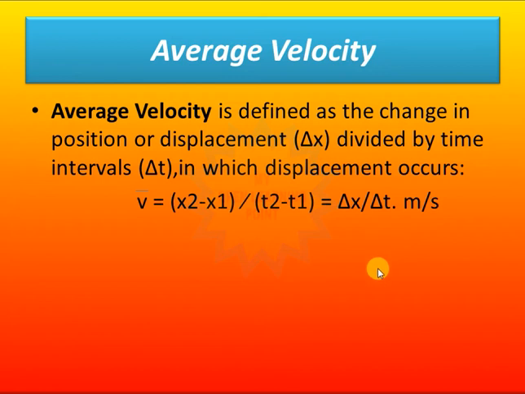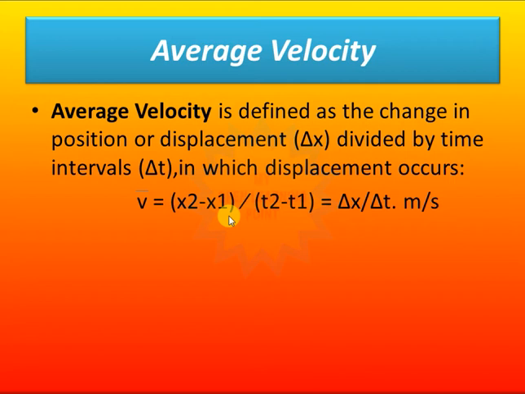Now the term average velocity comes. It is defined as the change in the position, or the displacement, divided by the time interval. Let's suppose it is represented by v bar. It is equal to the last position, that is x2, minus the starting position x1. So by this we get the displacement.